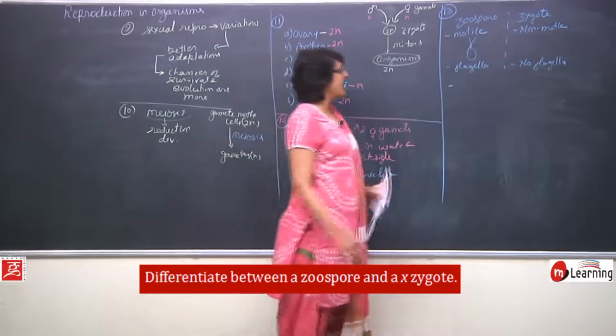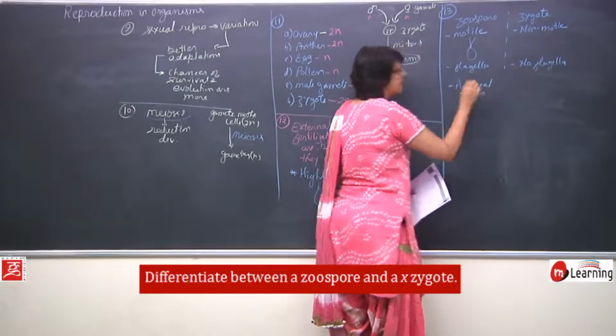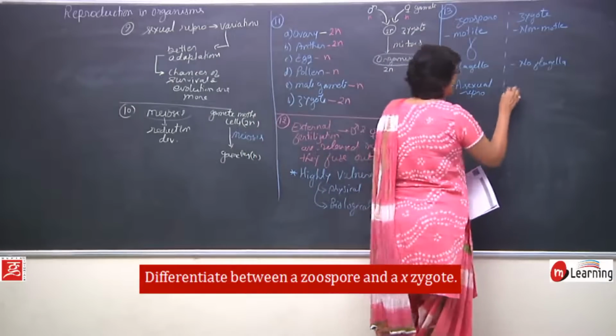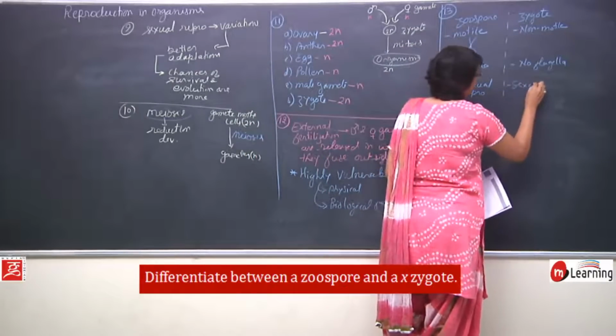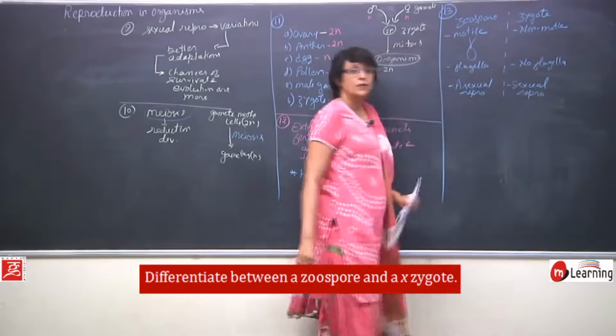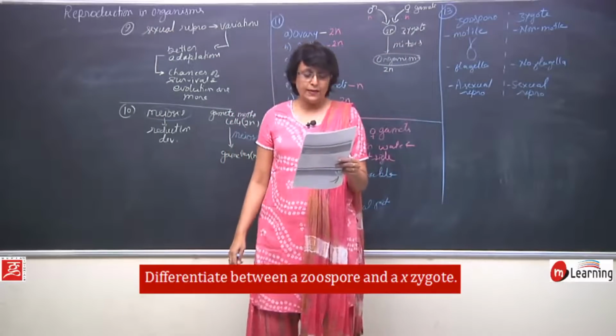Zoospores are produced as a result of asexual reproduction, whereas zygotes are produced as a result of sexual reproduction. So these are the differences between a zoospore and a zygote.